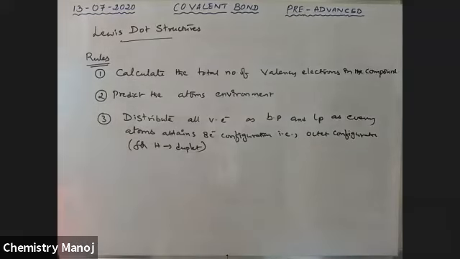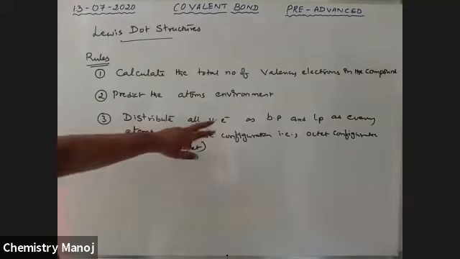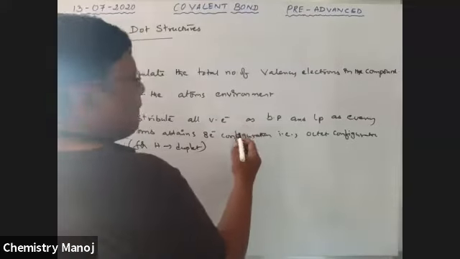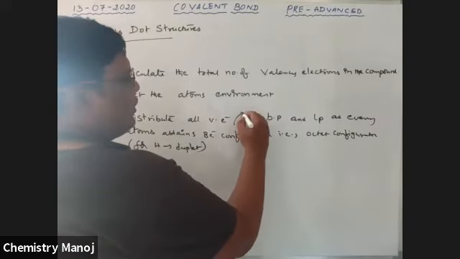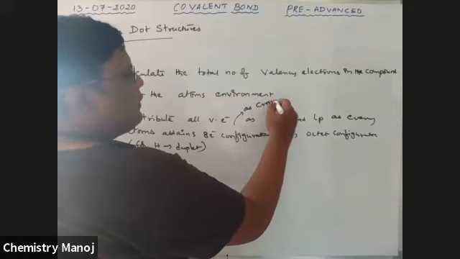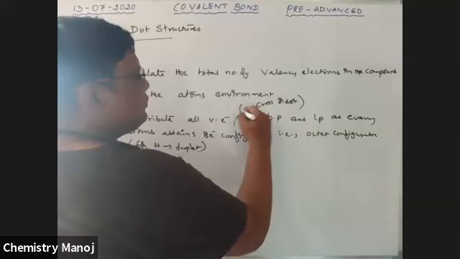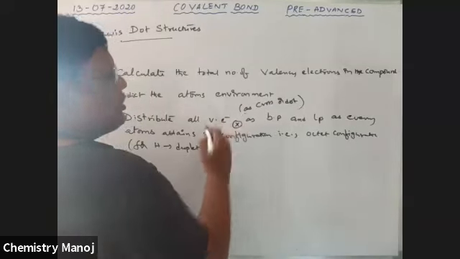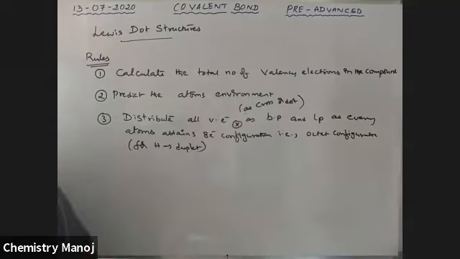Other elements are octet configuration, but hydrogen is doublet configuration. Every atom must attain octet configuration. If it is hydrogen, that must follow doublet configuration. So finally distribute all electrons as crosses or dots, that is bond pairs and lone pairs.